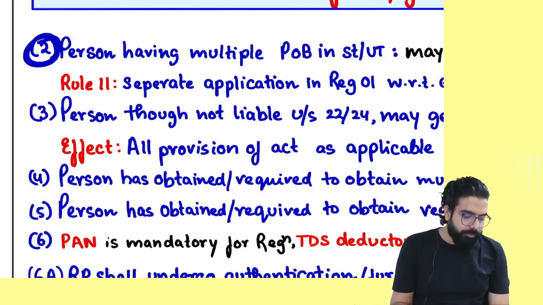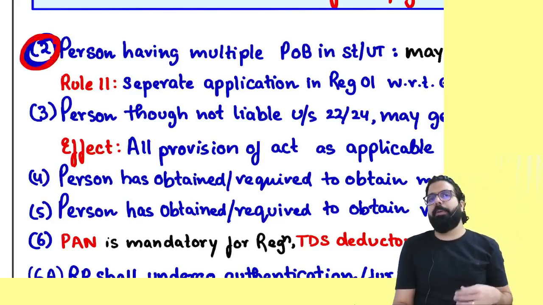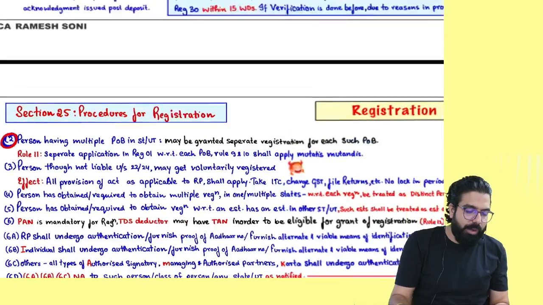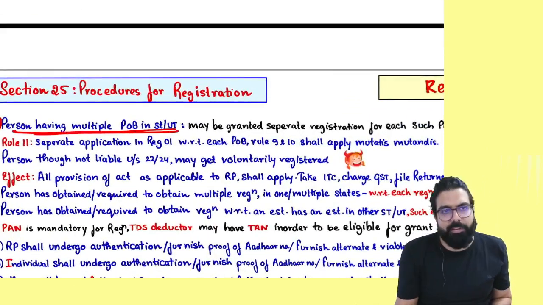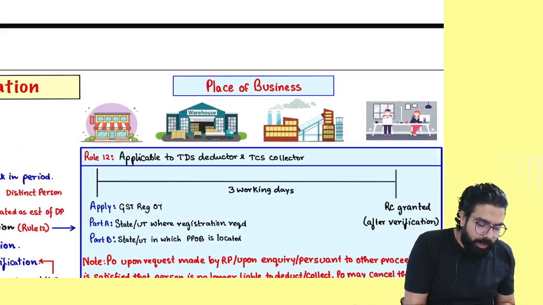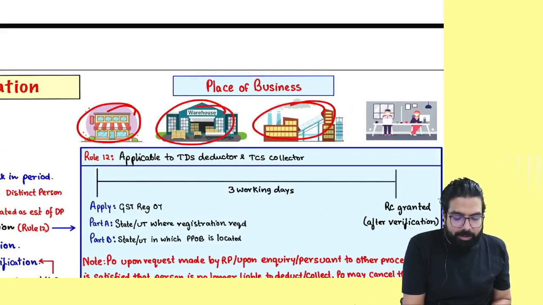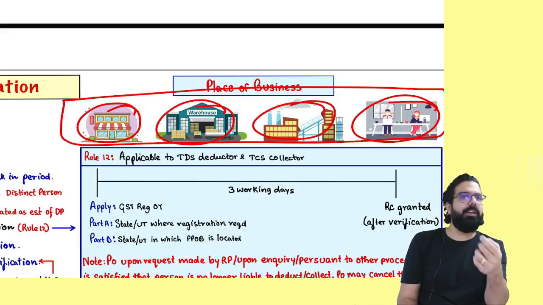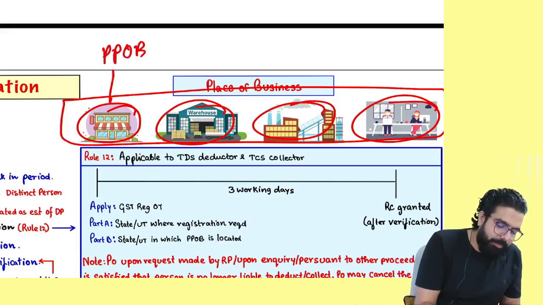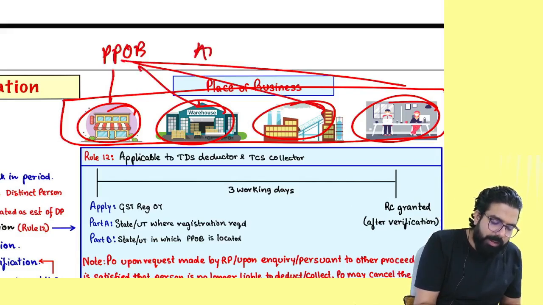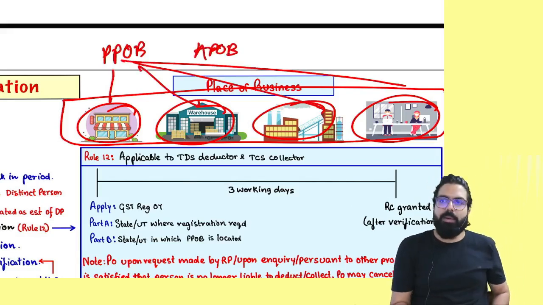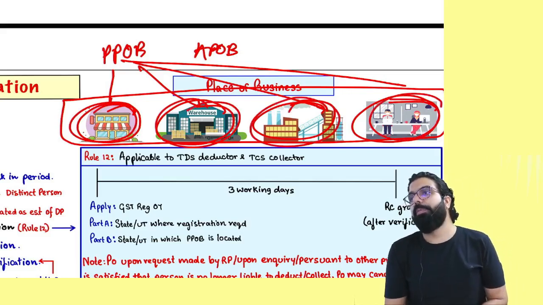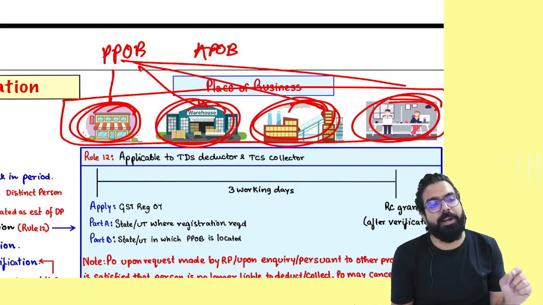Section number 25.2 says, if you have multiple places of business in one state, for example, sir, I have one shop, one warehouse, one factory and one office, can I take only one registration? Yes, you can take only one registration. This will become your principal place of business. All others will become additional places of business. But sir, if I want, can I take separate registration for all of them? Yes, if you want, you can take separate registration also.